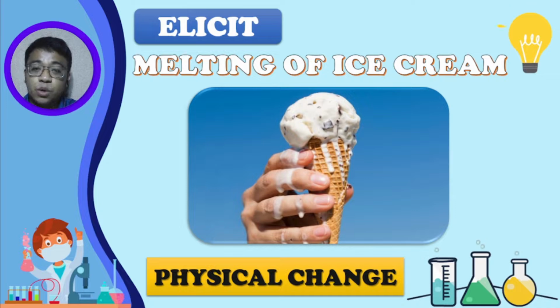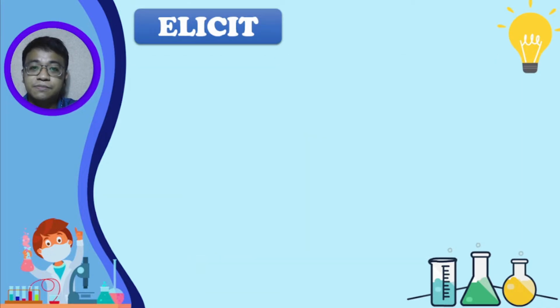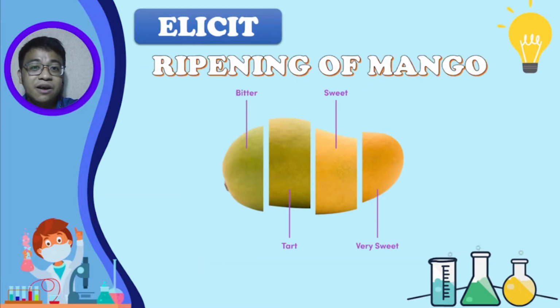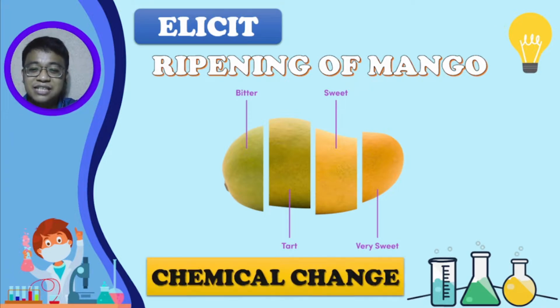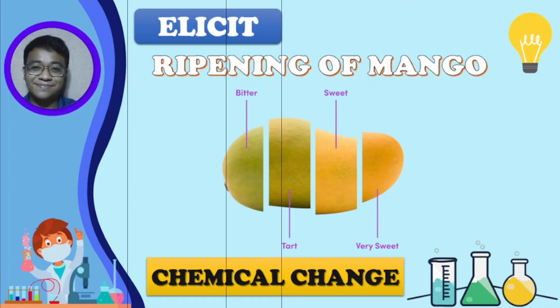And for the last one, we have ripening of mango. So is ripening of mango an example of a physical or a chemical change? The answer is very good. The answer is chemical change. Ripening process involves a series of metabolic activities, and these metabolic activities cause chemical changes. Very good.